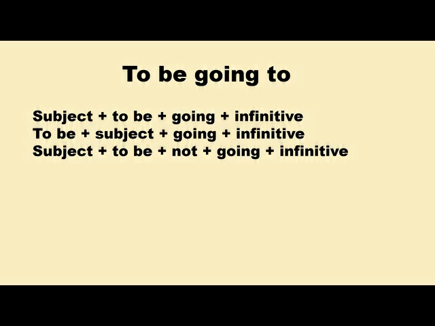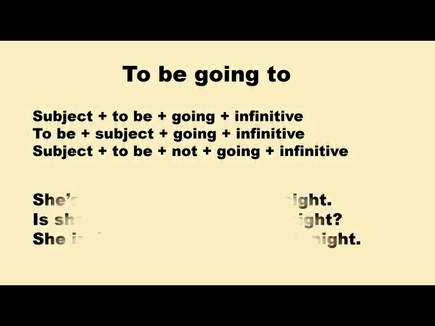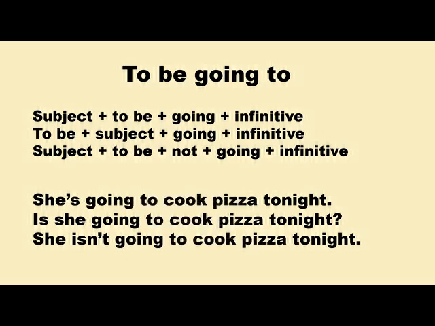The structure is subject plus to be plus going plus infinitive. To ask question, we put to be at the beginning of the sentence, to be plus subject plus going plus infinitive. To make negative, we add not to verb to be, subject plus to be plus not plus going plus infinitive. For example, she's going to cook pizza tonight. Is she going to cook pizza tonight? She isn't going to cook pizza tonight.